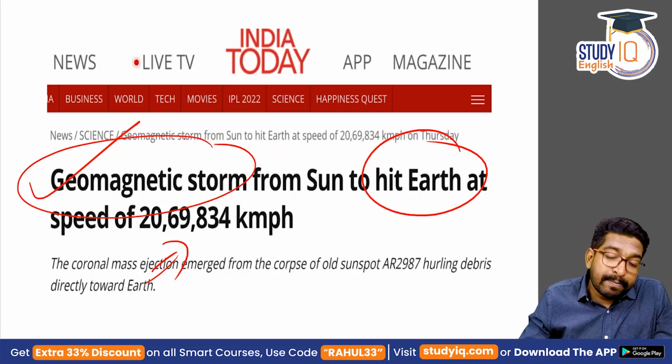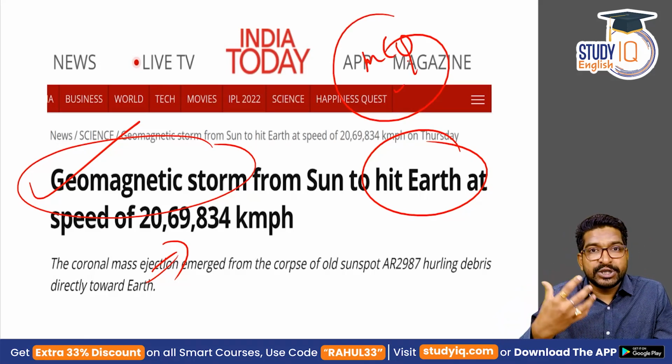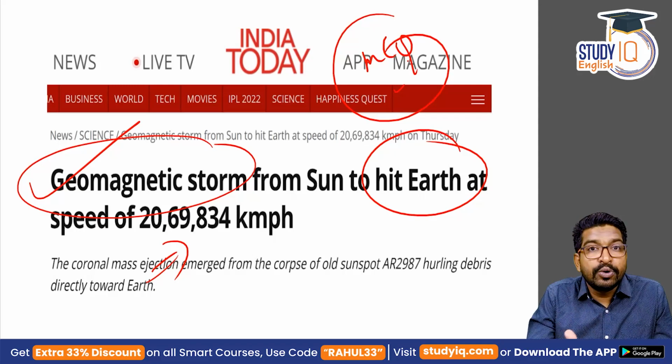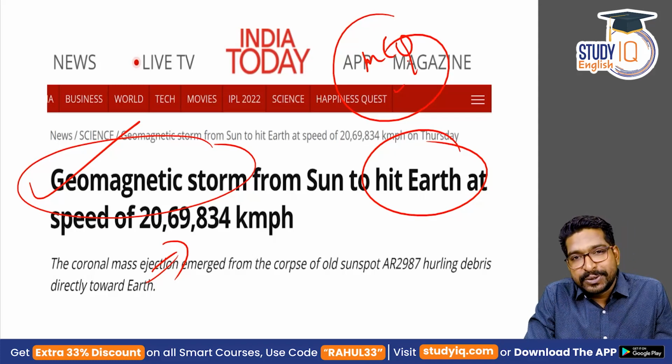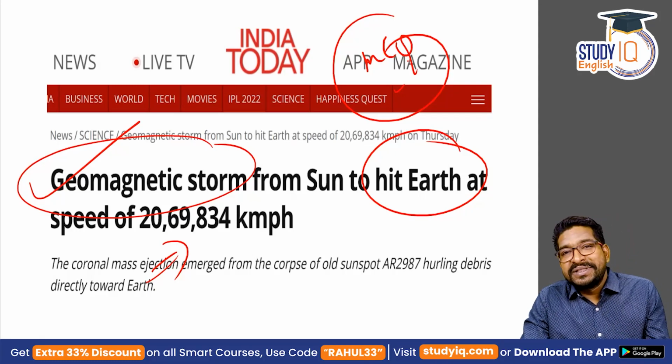All these topics are potential MCQ topics. A simple question can come up. In this interaction, you will get information about these concepts, which will be very helpful for you for the process of elimination in finding the right answer. So let us try to understand these solar concepts in this particular discussion.